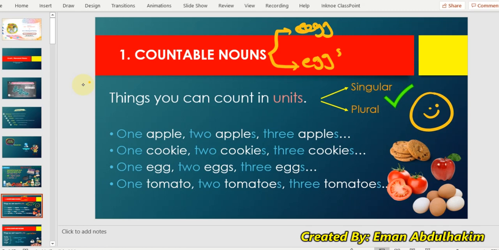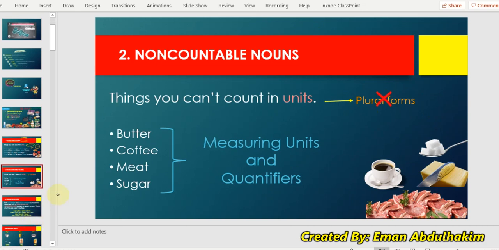So let's say together, countable nouns. Countable nouns have two forms, singular and plural. And this is very important because there are specific things that come with plural and specific things that come with singular. So remember, countable nouns can be singular and can be plural. It has both.